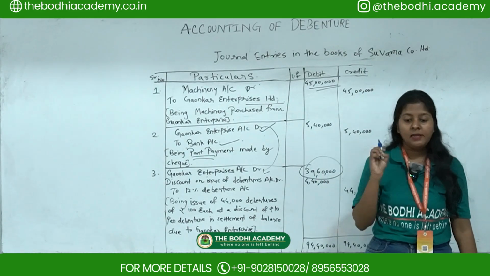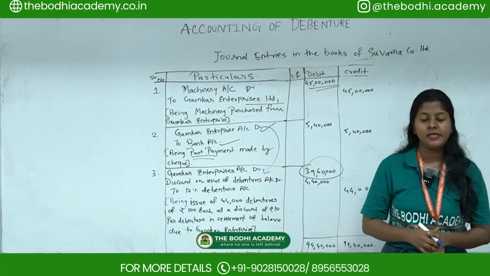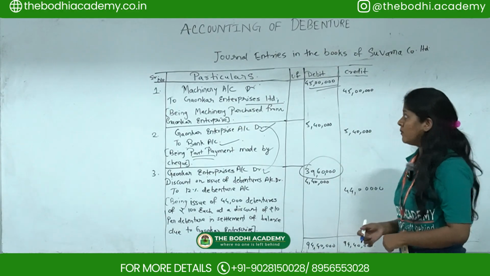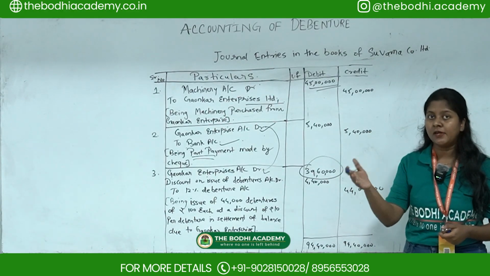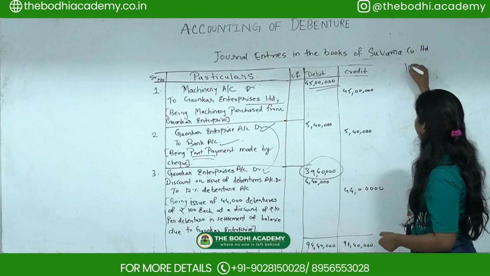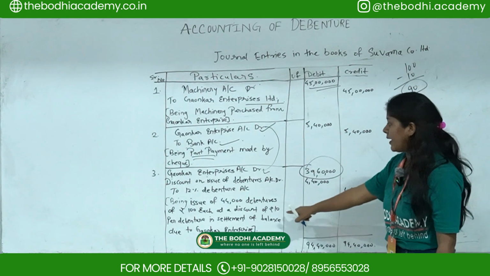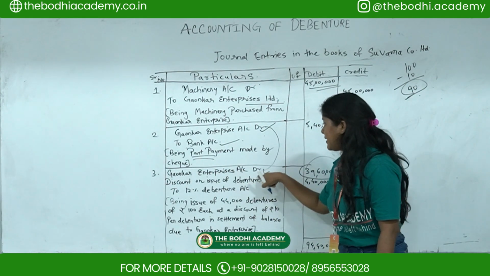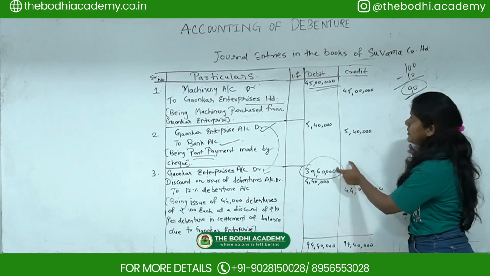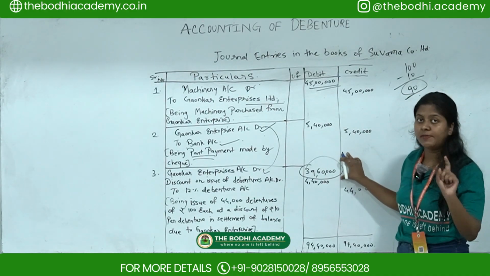The question says that the balance amount they are paying by issuing 12% debentures of rupees 100 each at a discount of 10%. Whenever there is a discount, you have to minus. Debentures are of rupees 100 each, and they are issuing at 10% discount, so 100 minus 10, that is 90. So on 90 you have to calculate. Gaukar Enterprises will be debited by 39 lakh 60,000, because this is the balancing amount left: 45 lakh minus 5 lakh 40,000. This is the amount remaining to pay.